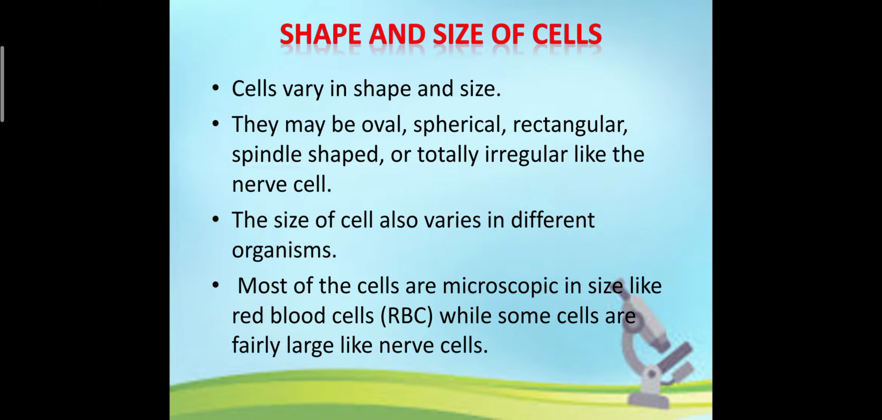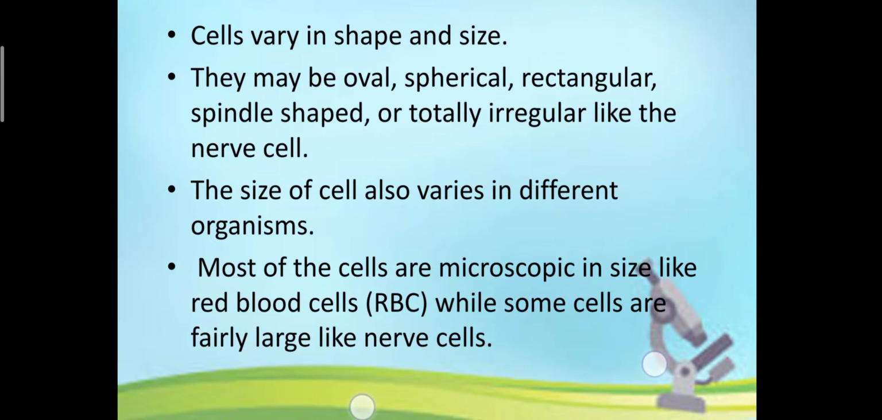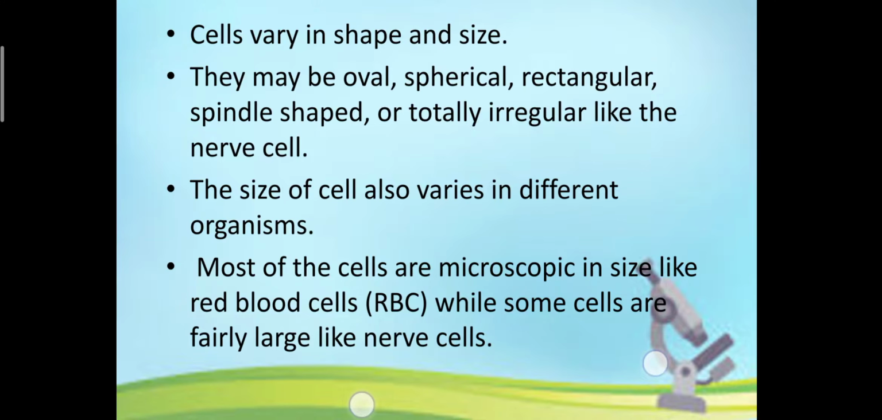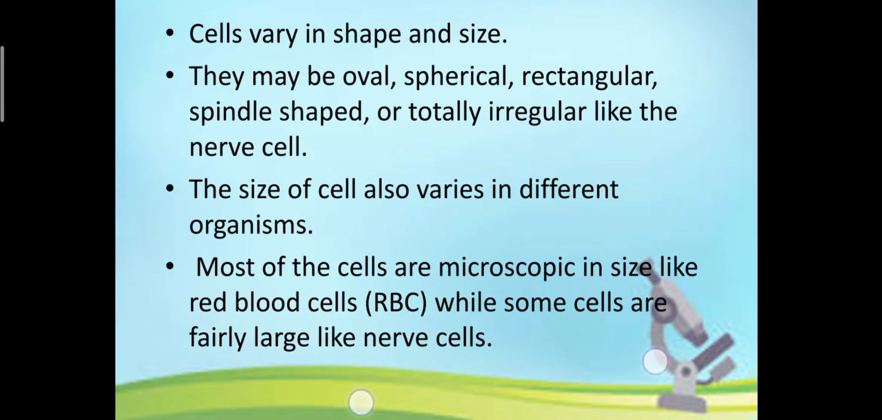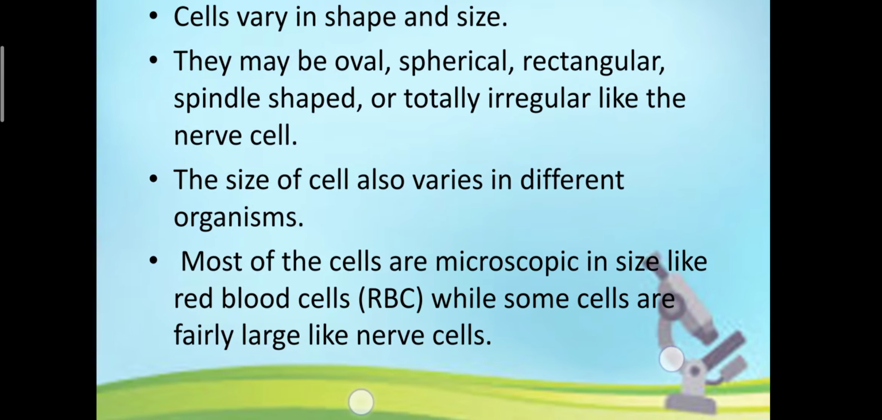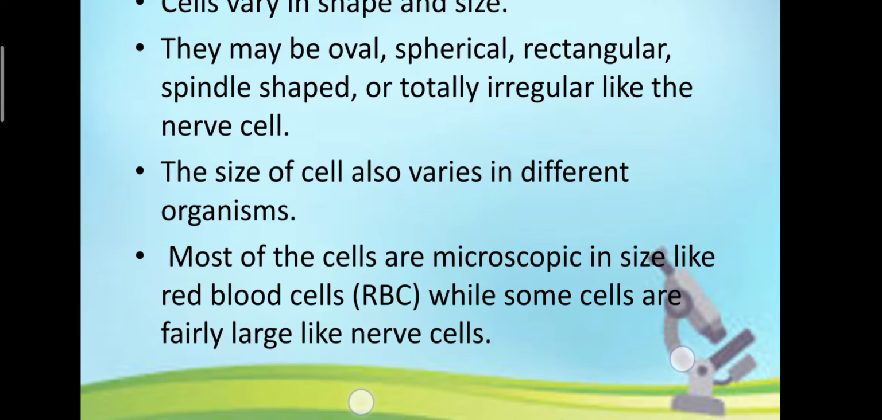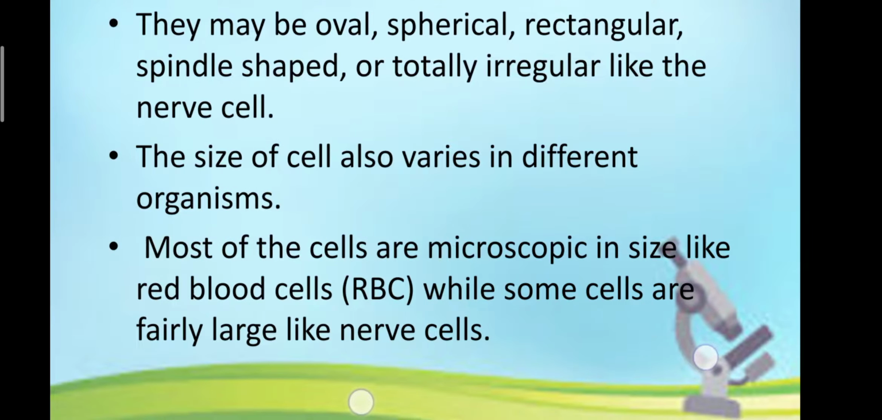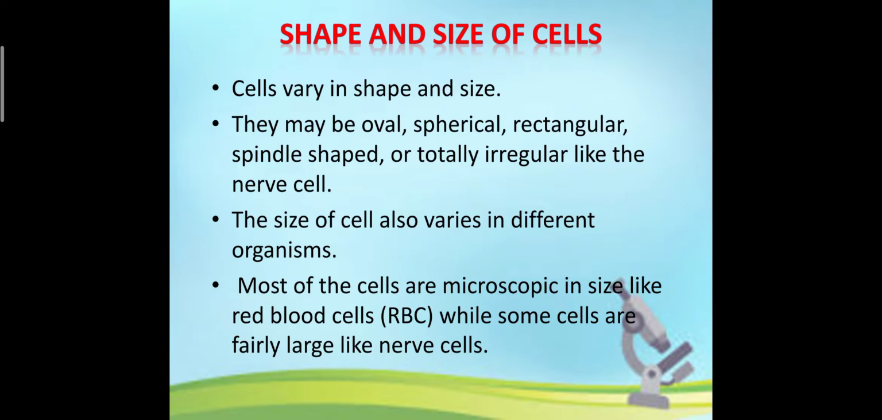Now coming to shape and size of the cell. Now we all know that some organisms are very small while some are very big. So on that basis we can say that cell shape varies from organism to organism. Even size also varies, shape also varies. Shape can be either oval, spherical, rectangular, spindle-shaped, or totally irregular like nerve cells of living organisms like we humans. The size of the cell also varies depending upon the type of organism. Now we have the best example, like RBCs are microscopic while nerve cells are fairly large enough which can be seen even through our naked eyes.